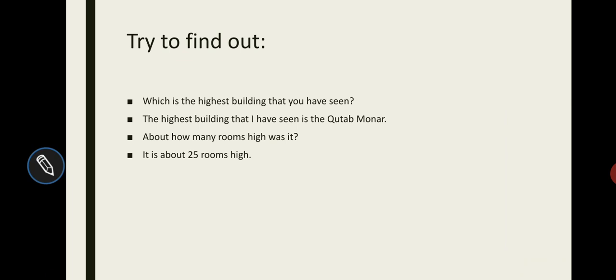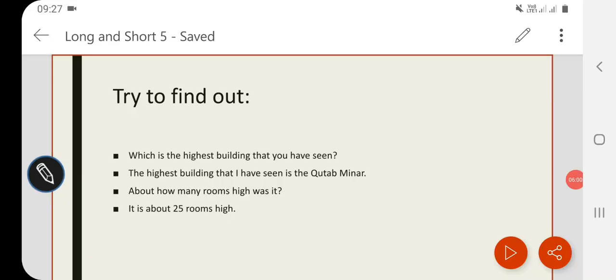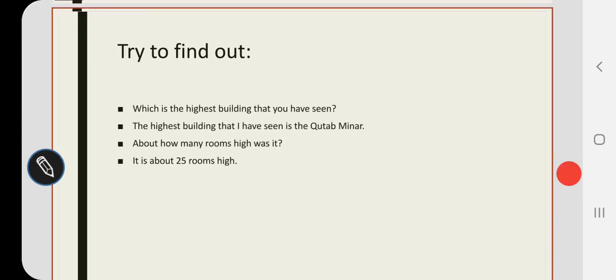Now, try to find out, what is the highest building that you have seen? I will tell about myself. The highest building that I have seen is Qutub Minar. Repeat the question. What is the highest building that you have seen? The highest building that I have seen is Qutub Minar. About how many rooms high was it? It is about 25 rooms high.